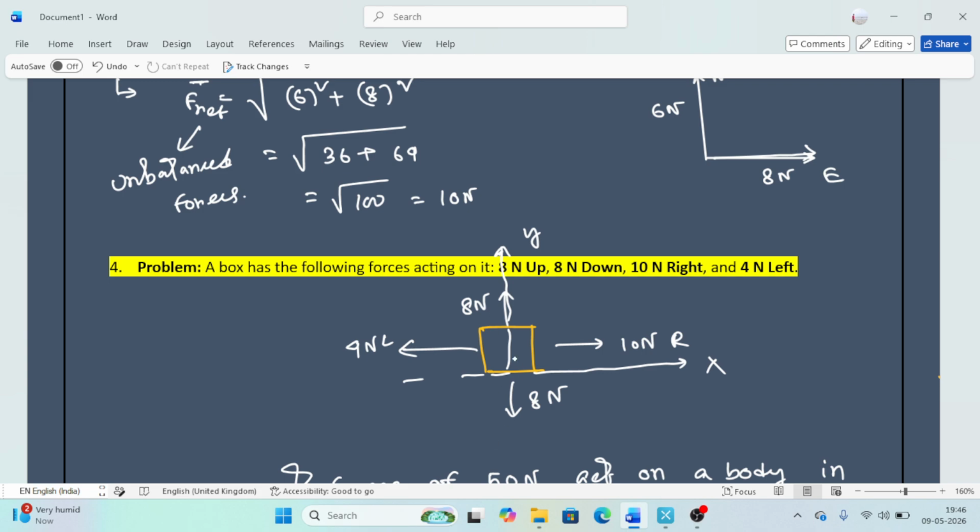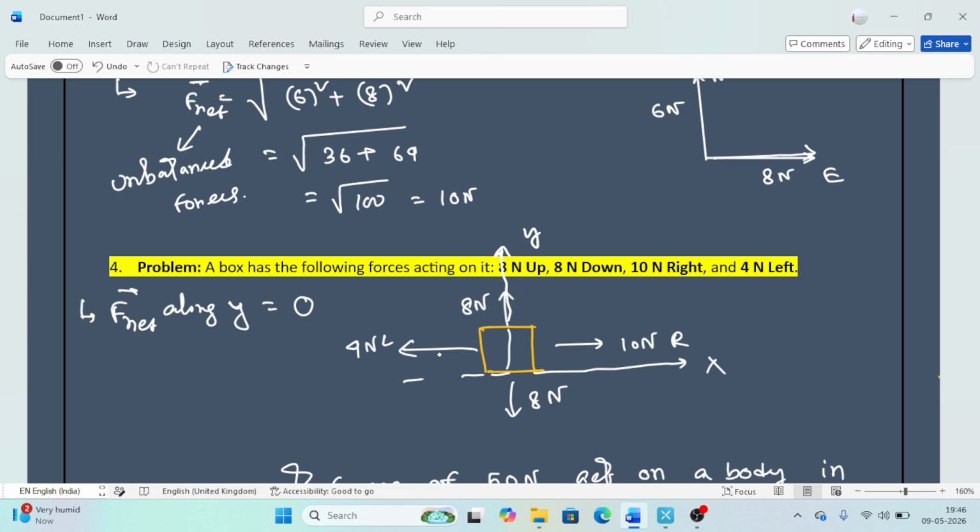The 8 Newton acts along positive y and 8 Newton acts along negative y direction. These two forces are equal in magnitude and act in opposite directions. So if you calculate the net force along y, you get 0. That means balanced force, and the body is not accelerated along the y axis.